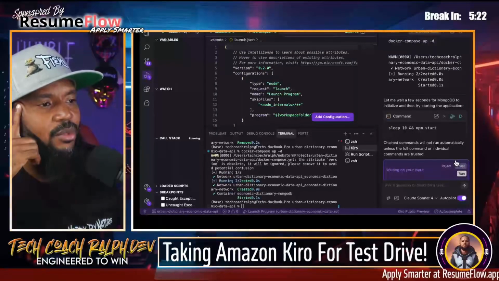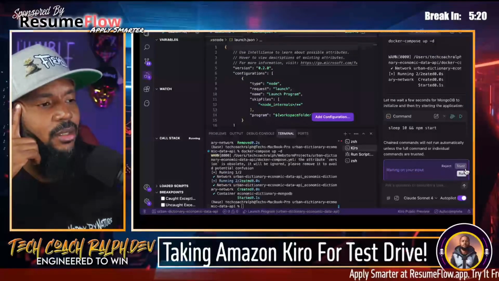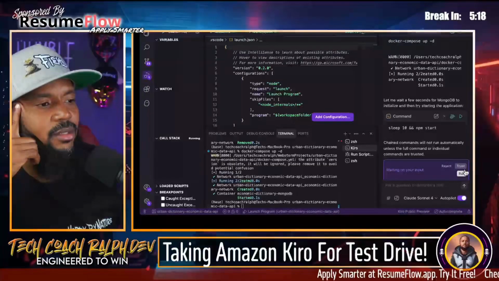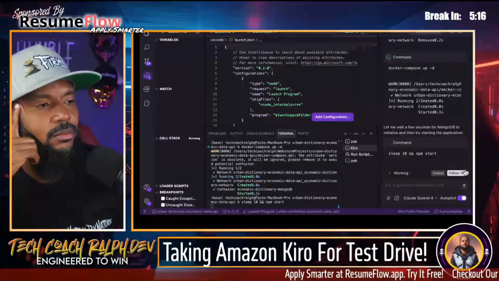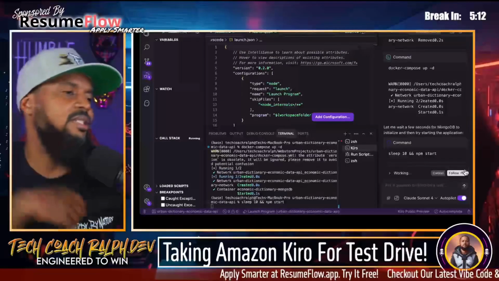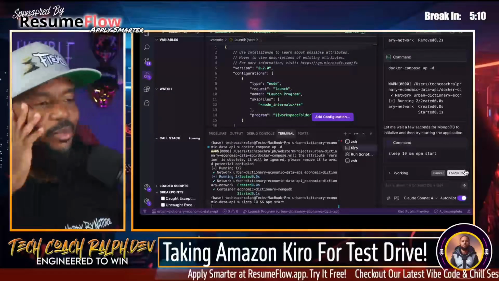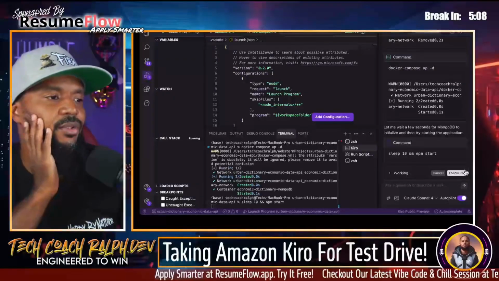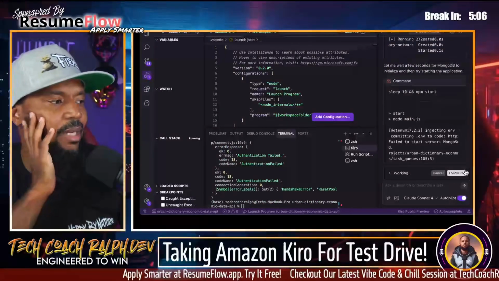Chained commands will not run automatically unless the full command or individual. All right, let's guess so. I wonder what that sleep 10 is. Maybe wait 10 seconds. Let me wait a few seconds for Mongo to be initialized and then start the application.